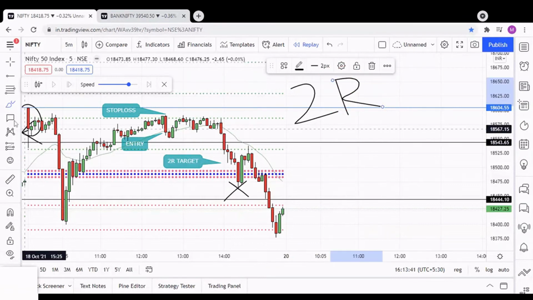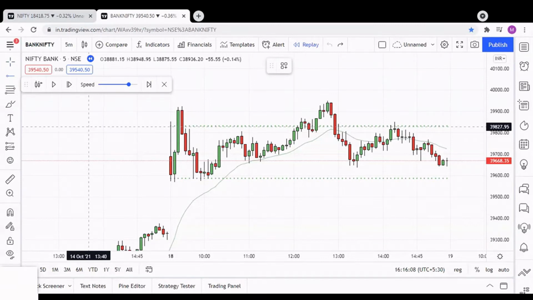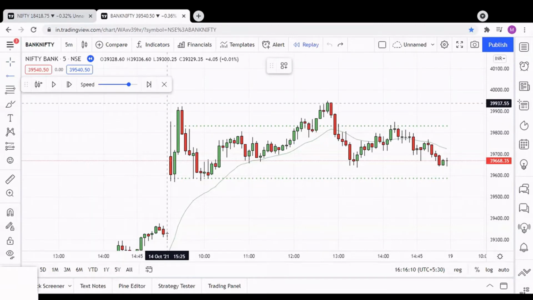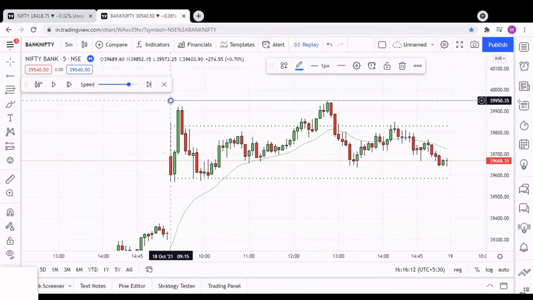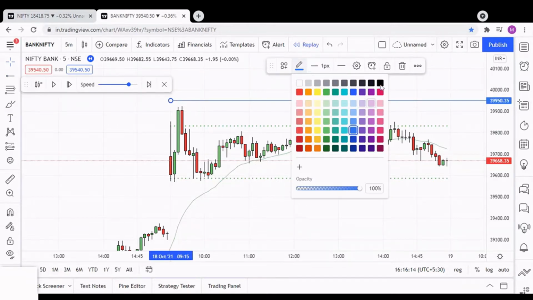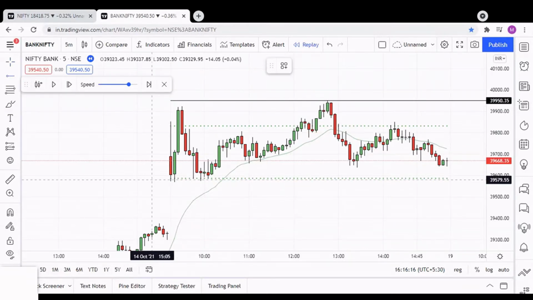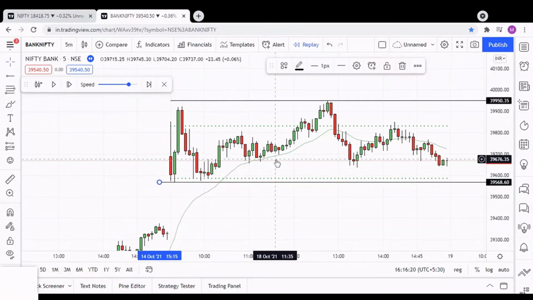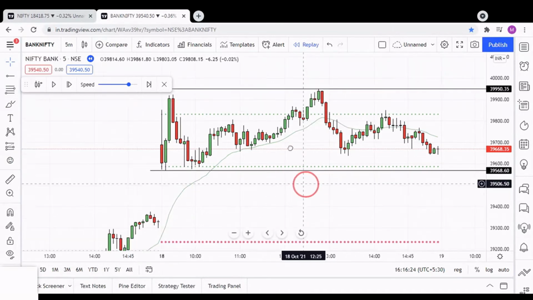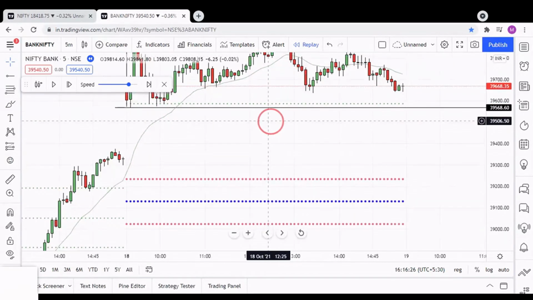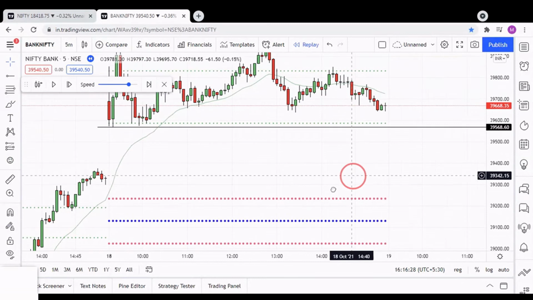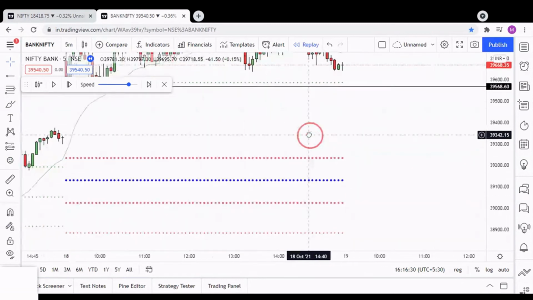Looking at the Bank Nifty chart, let's mark the important supports and resistance. This is PDH, and this is PDL. Looking for the Virgin CPR, there's a Virgin CPR on 18th of October, but let me mark the Virgin CPR.